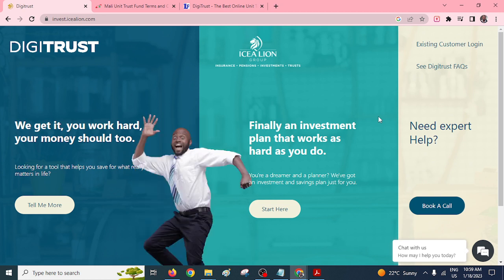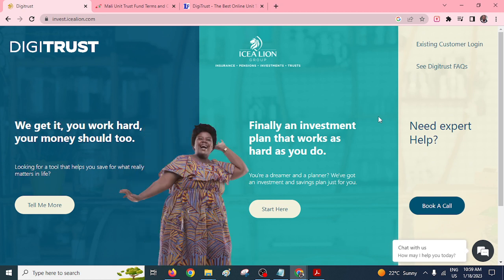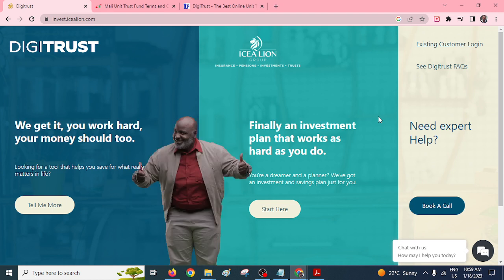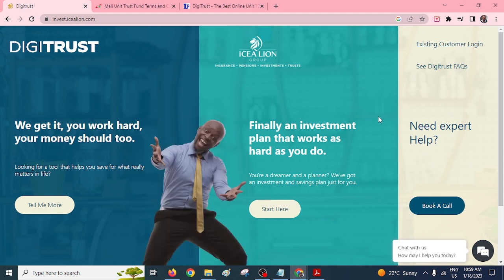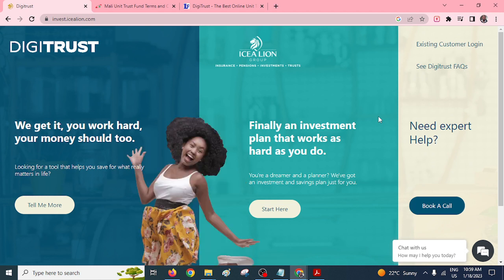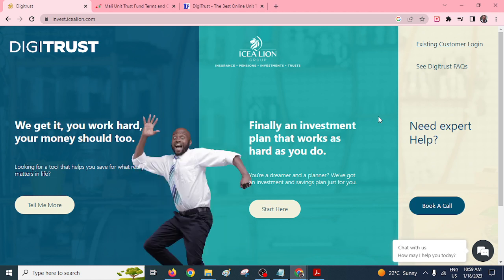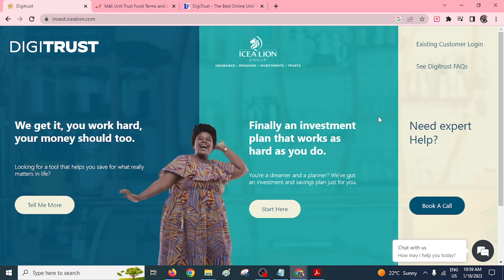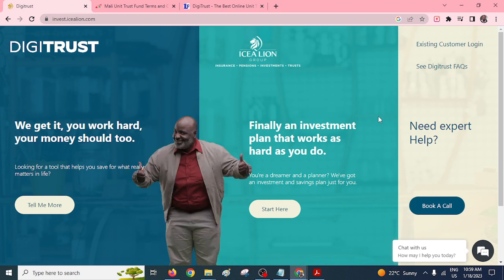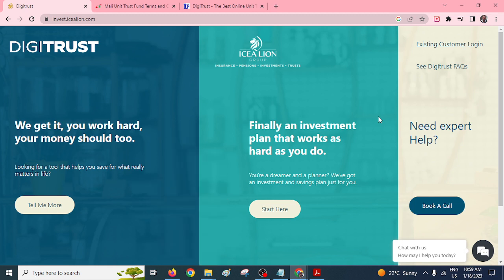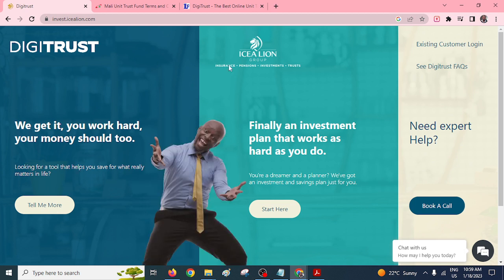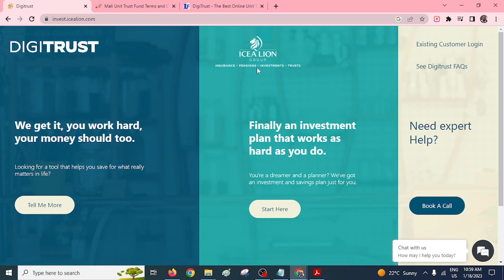Now, the first platform is actually DigiTrust. Today, ladies and gentlemen, apart from the usual norm of showing you how to make money online, it's always good to invest the money that you've already made online. That's why I'm introducing you to these unit trust fund platforms. Now, DigiTrust is a product of ICEA Lion.